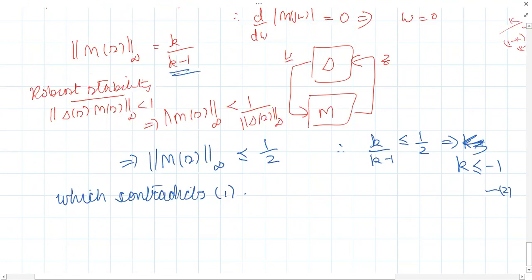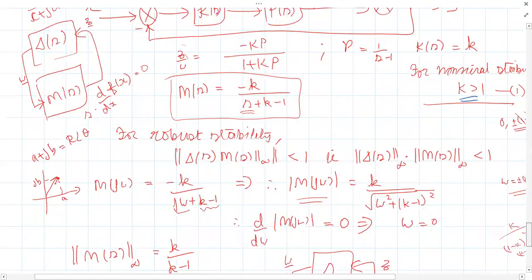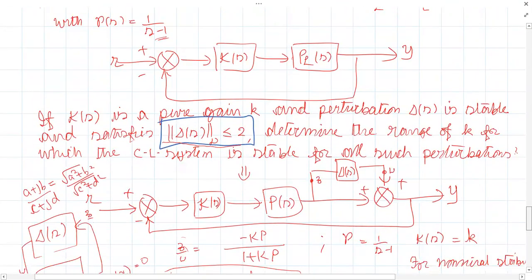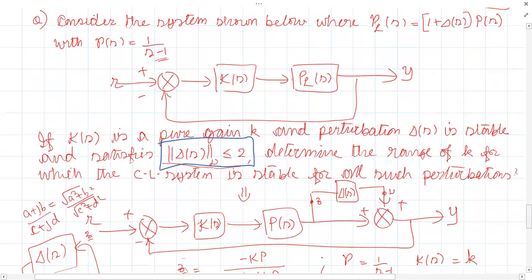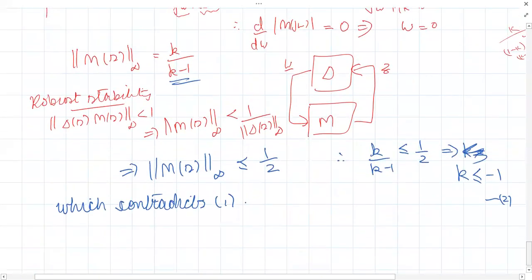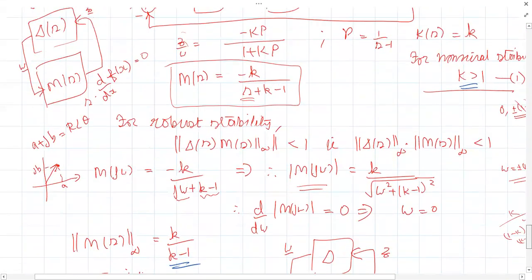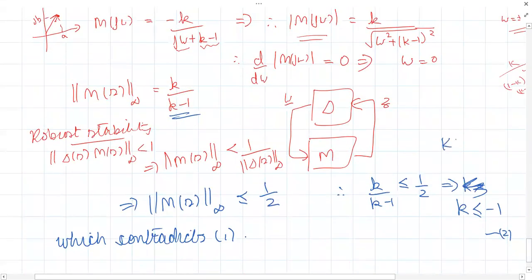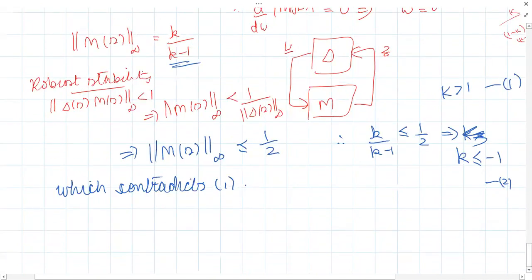So what's the conclusion? Can someone conclude? What is the question? The question is to determine the range of K so that the closed system is stable for all perturbations. So what is the range of K? Condition 1 is K greater than 1. Condition 2 is K less than or equal to -1. So what's the meaning? What's the conclusion? Come on, someone should conclude.